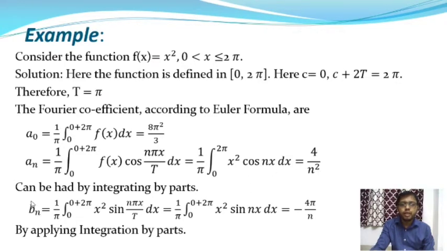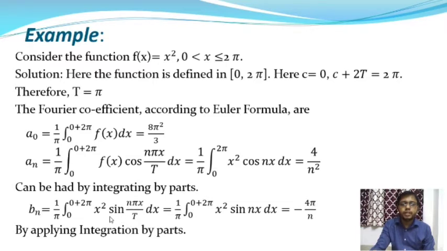And bn is also a Fourier coefficient of Euler's formula, and bn is equal to 1 by pi into integration over 0 to 0 plus 2 pi of x square into sin n pi x by t into dx, where t is equal to pi.